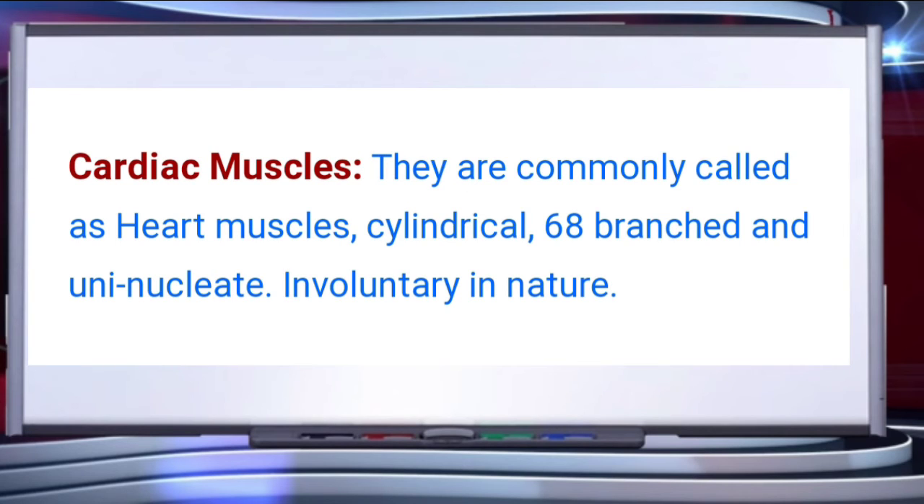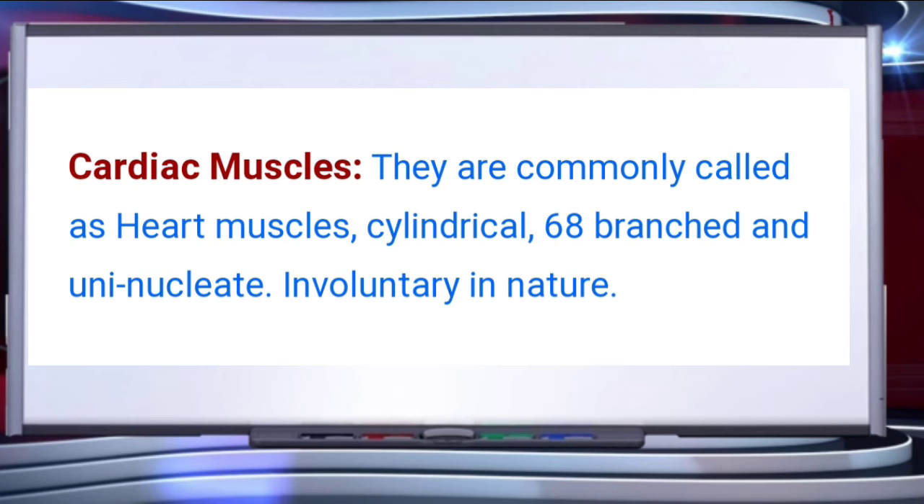The third type of muscle tissue or muscle fibers is cardiac muscles. They are commonly called heart muscles because they are present in the heart. They are cylindrical, branched and uninucleate. They are involuntary in nature. Again, they are not under the control of the organism. The cardiac muscle consists of short cylindrical fibers which are branched and joined end to end to form a network. Each fiber or cell contains one or two nuclei situated in the center.